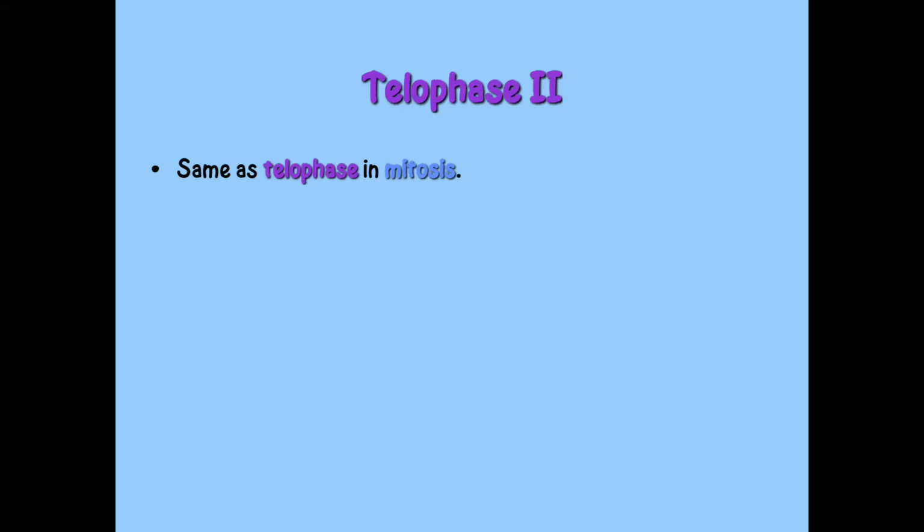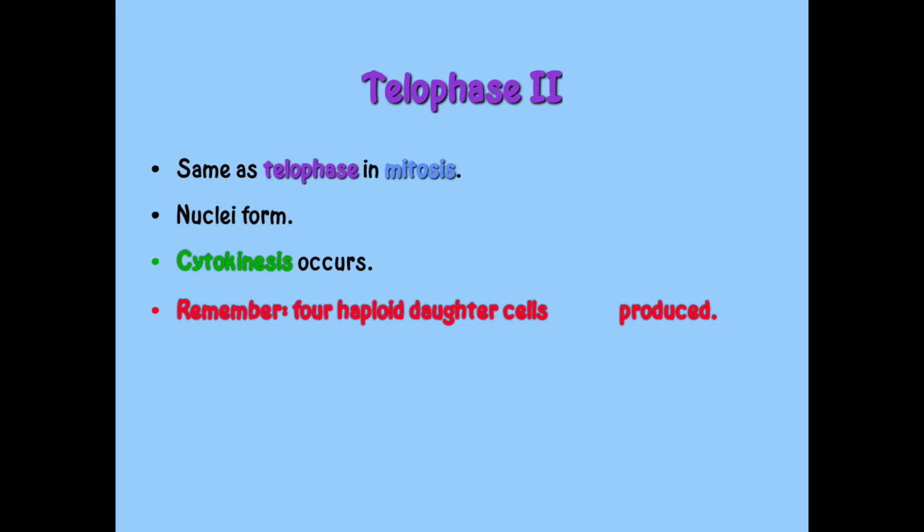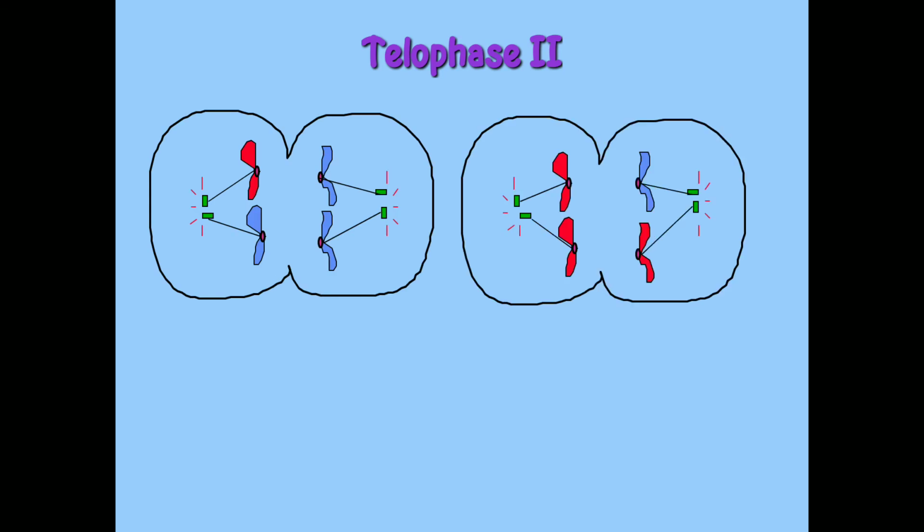Telophase second, same as telophase in mitosis. Nuclei form. Cytokinesis occurs. 4 haploid daughter cells are produced. Gametes are sperms or eggs. This is the diagram of telophase second.